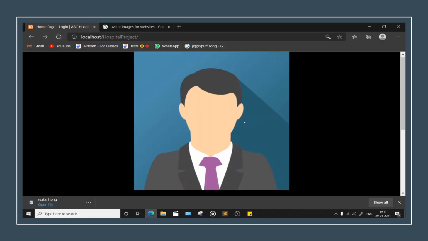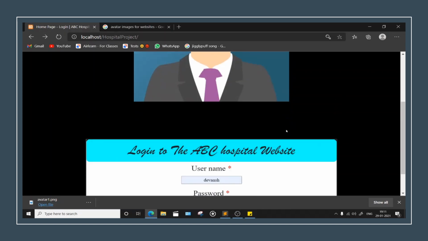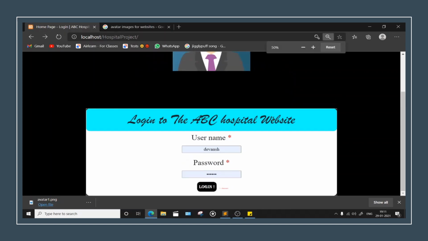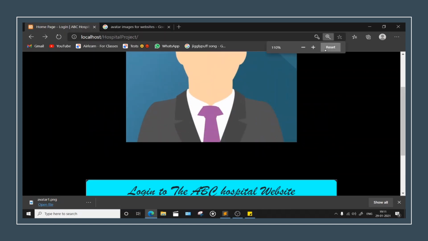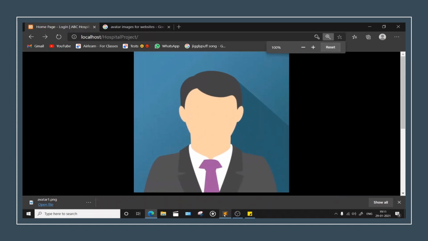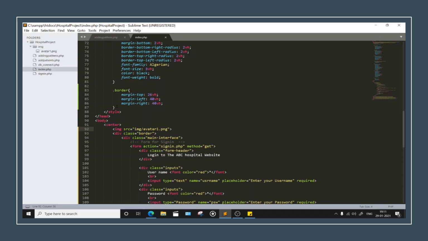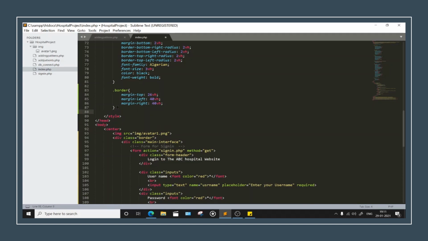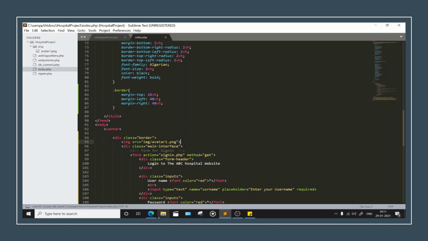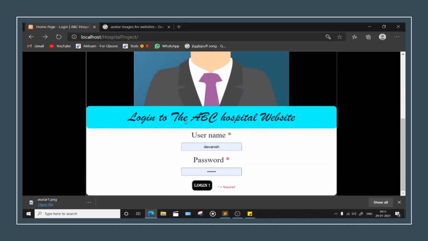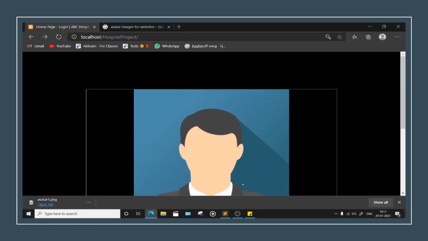Let's just see. Okay, so it's above. Okay, no issue. Reset. So what you need to do, simple, head down to this place and just type for, and close this. Now here in this place, Control X in this border part. Okay, let's see what happens now. Okay, so it is taking some space above.